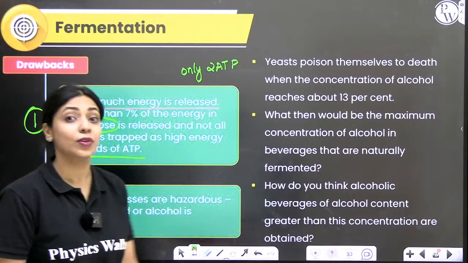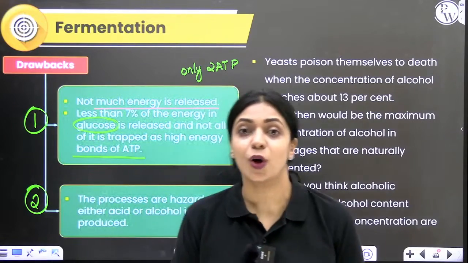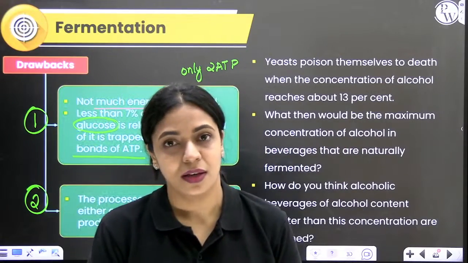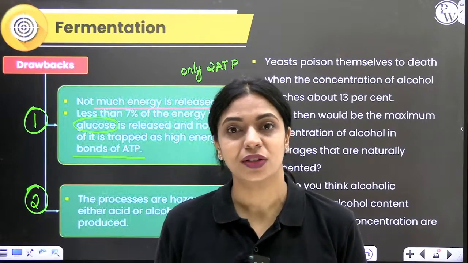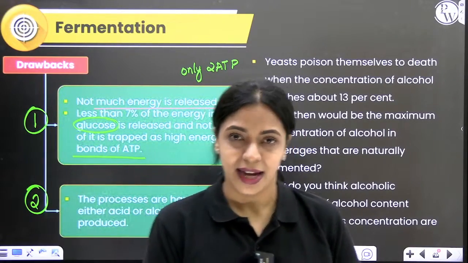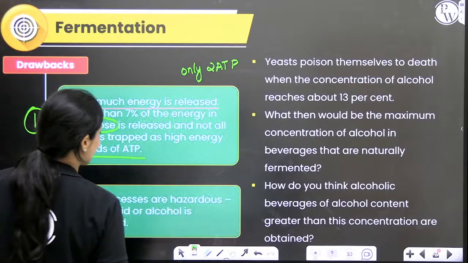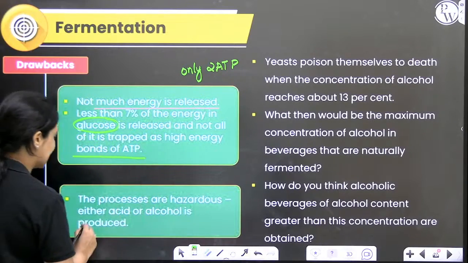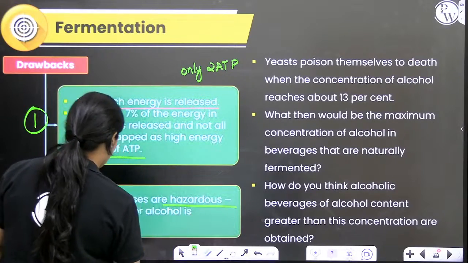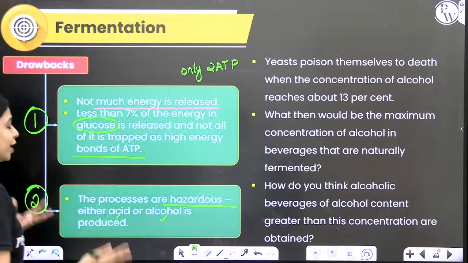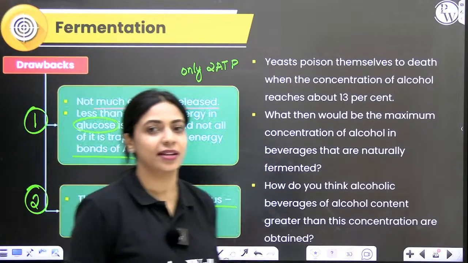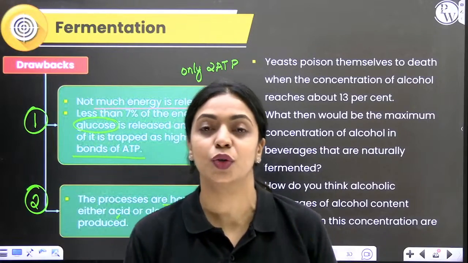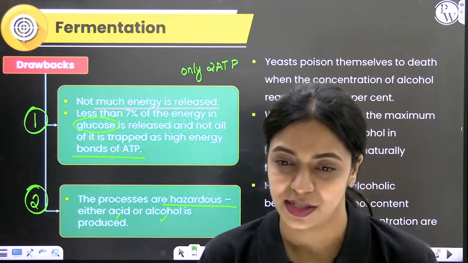What are the molecules we are getting as products of anaerobic respiration? One is an alcohol, one is an acid. Excess of both is not good for our cells, right? Both of them can turn toxic at high concentration. Both of these are hazardous. Both acid and alcohol at high quantities are not good for our cells. That is the other reason why most organisms, unless absolutely required, do not undergo anaerobic respiration.